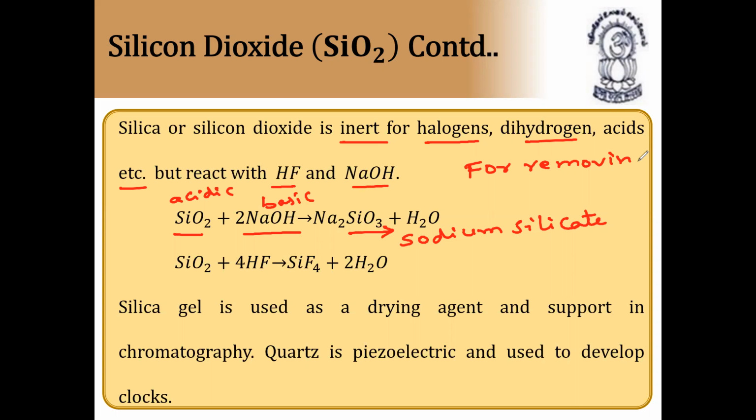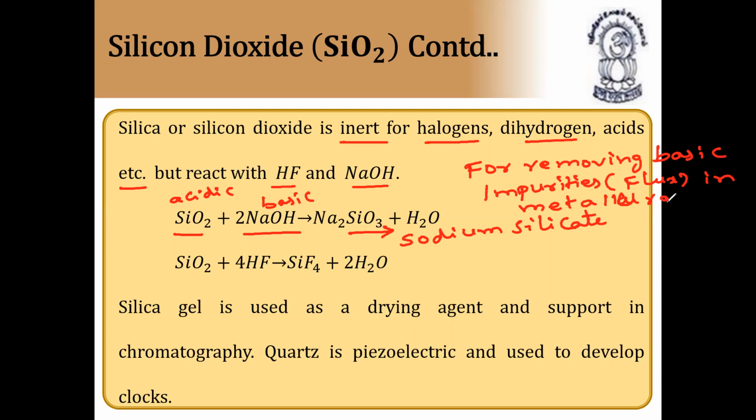In metallurgy, silicon dioxide is used for removing basic impurities, because it is an acidic flux.